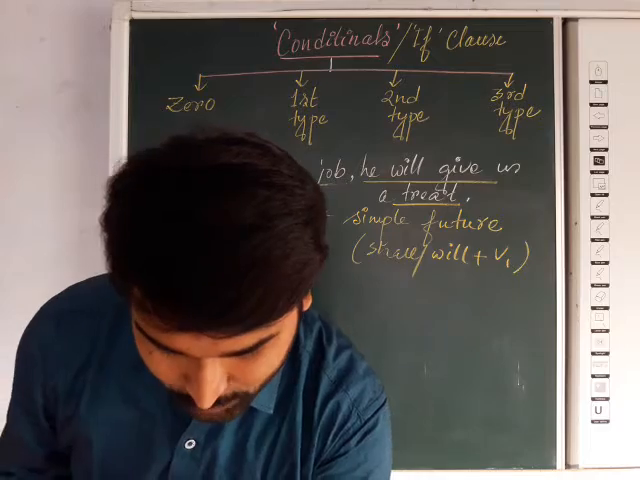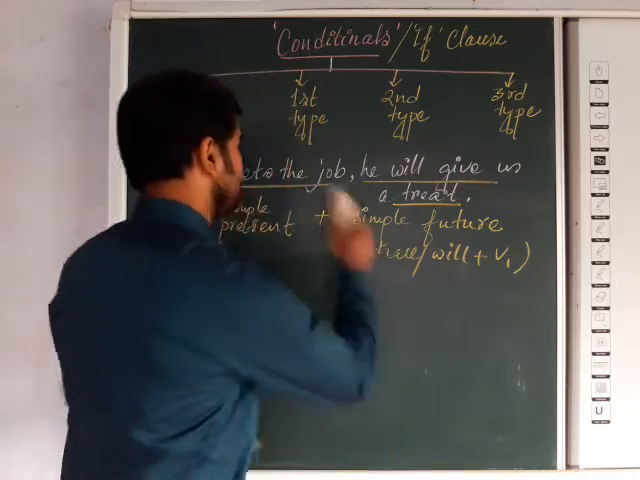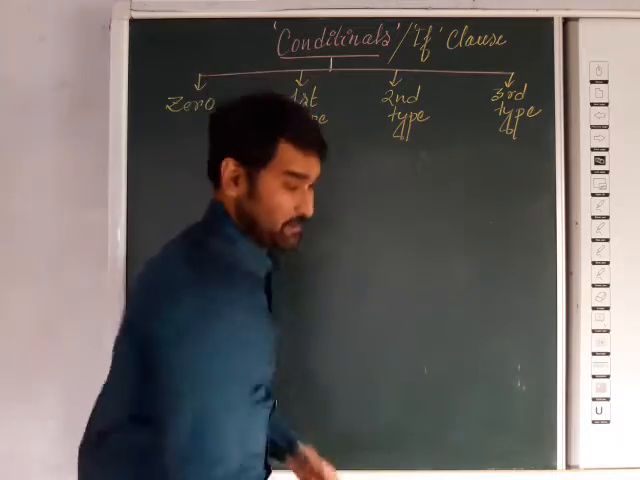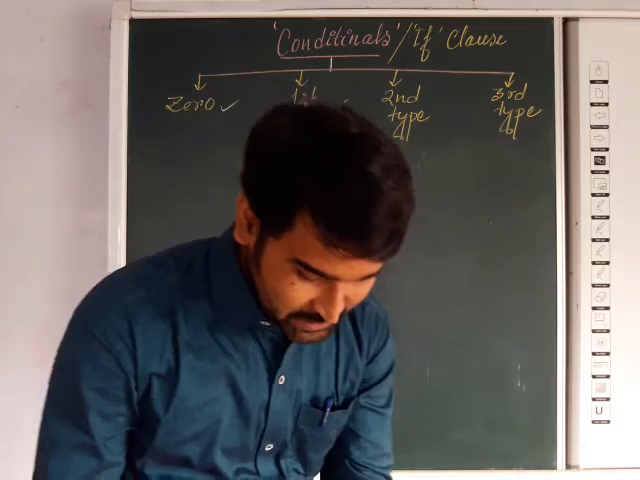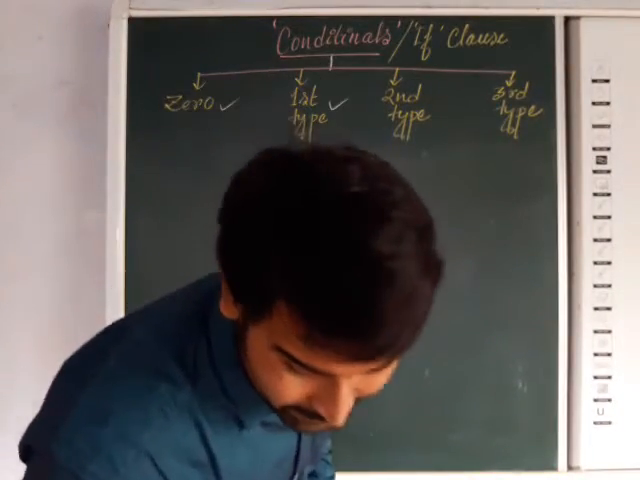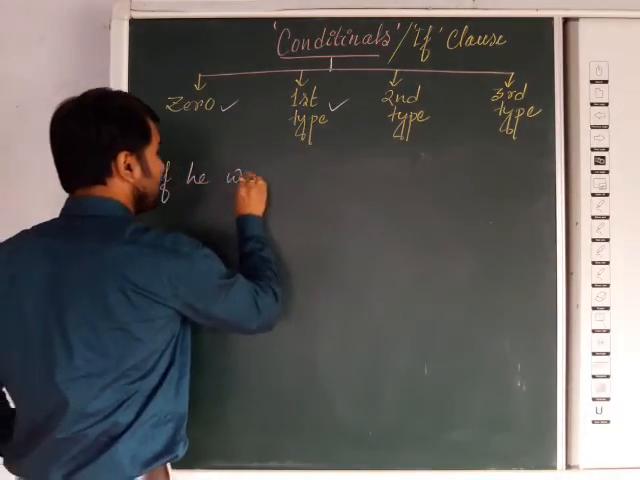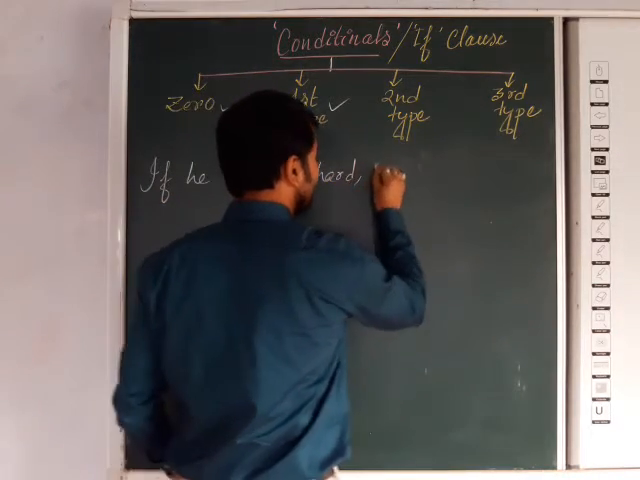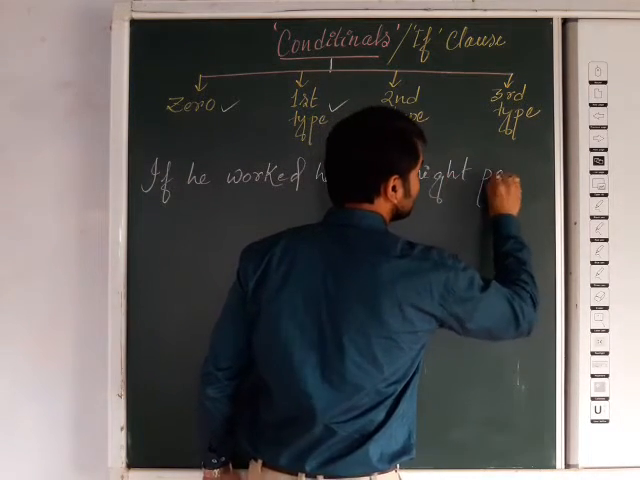Now we are moving towards the next type of conditional. What is it, you know? It is the second type of conditional. First type done. Second type of conditional, what is it? One example we are taking. If he worked hard, comma, he might pass.